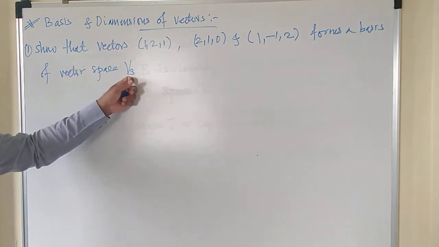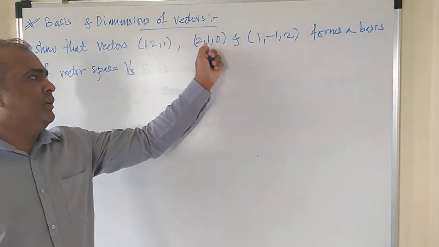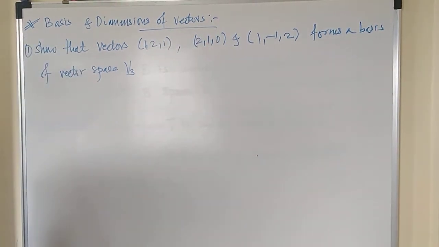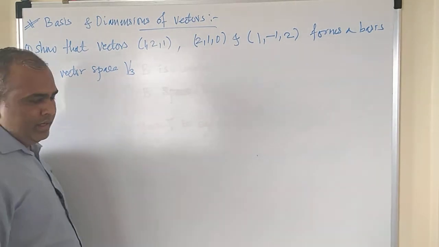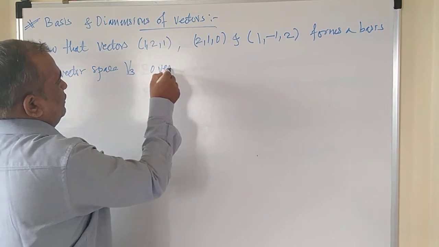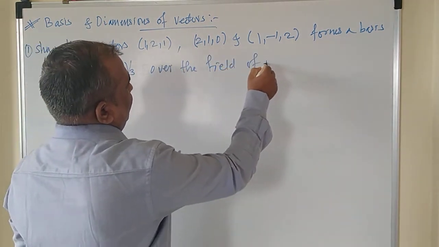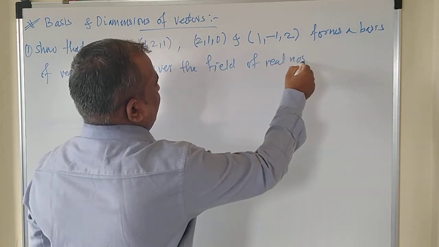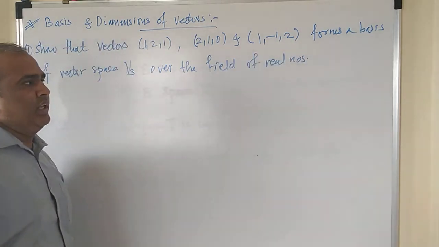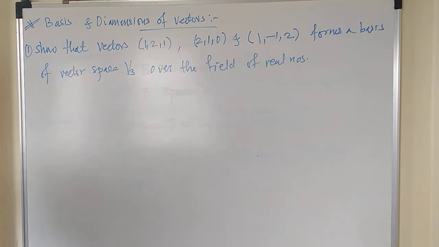Why is it written as V3? Because there are three vectors V1, V2, V3, over the field of real numbers. These are real numbers, that's why it is said to be over the field of real numbers, right?